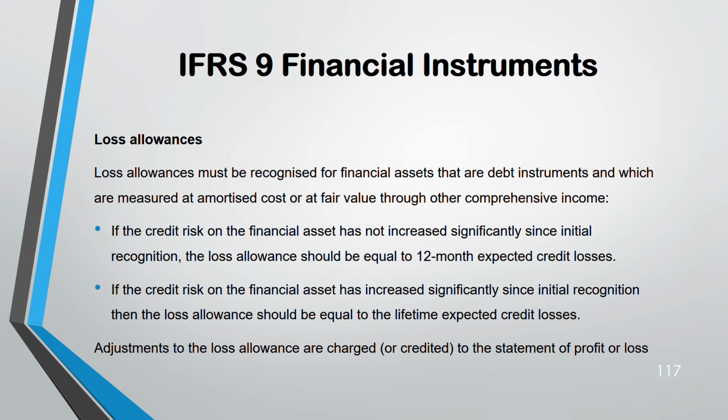Any adjustments to this loss allowance? Sometimes it happens that this year it's 12 months. Next time it will be lifetime expected credit losses. Sometimes lifetime becomes 12 months. Conditions improve also. It's not all the time that it keeps getting worse and worse. So at that time any changes are done through profit and loss only. Okay, if there is an increase in loss allowance, the statement of profit and loss is debited. If there is a decrease in loss allowance, it needs to be credited in the profit and loss.